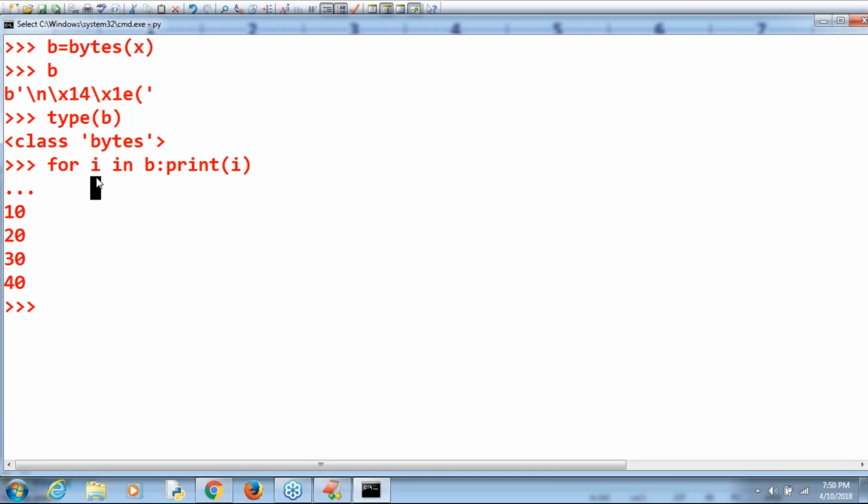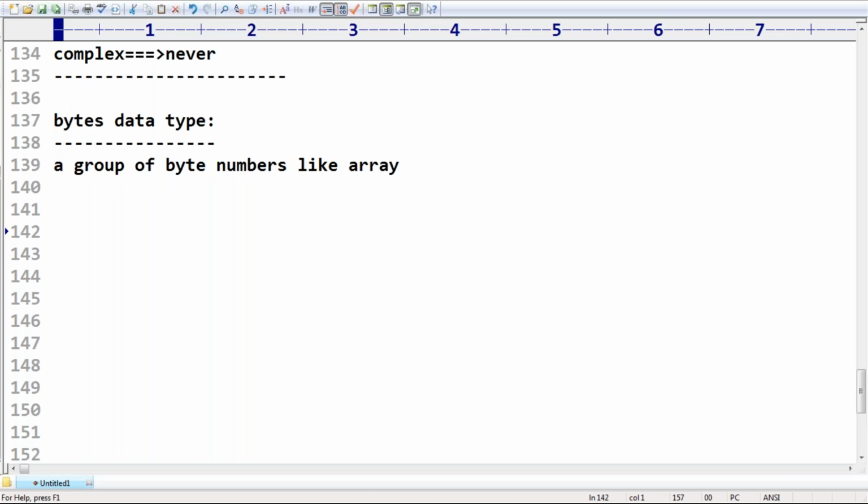Then immediately someone asks, sir, I didn't declare i. You are not required to declare anything in Python. Directly you can use it, no problem at all. So this i refers to every element in b. Remember that, Akash.